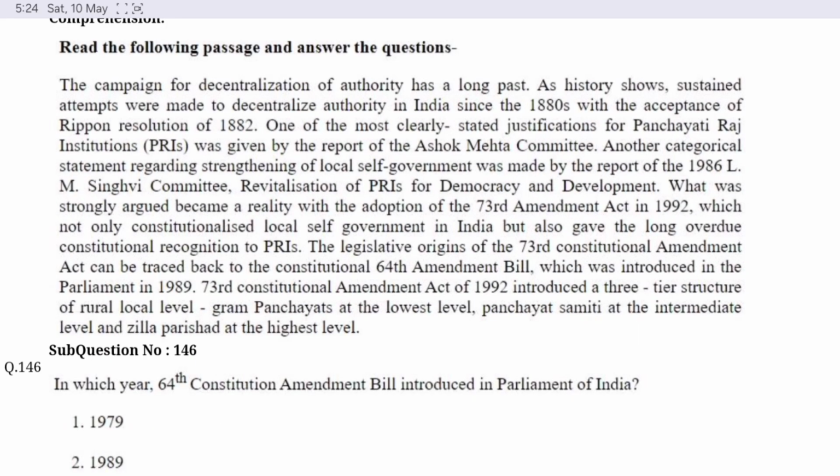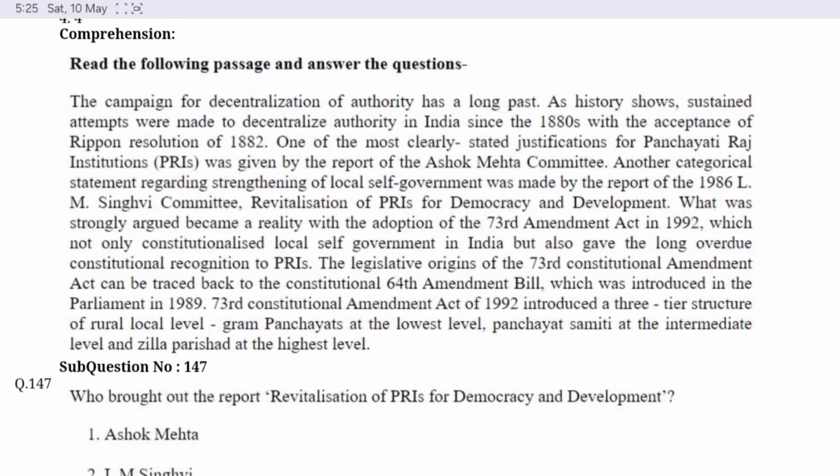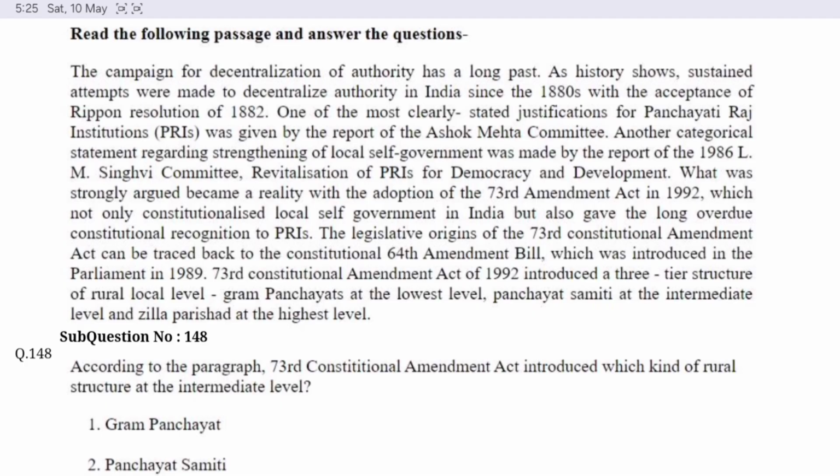Question number 146. In which year was the 64th Constitution Amendment Bill introduced in the Parliament of India? Option B is correct here, 1989. Question number 147. Who brought out the report Revitalization of the PRIs for the Democracy and Development? Option B is correct here, L.M. Singhvi. Question number 148. According to the paragraph, the 73rd Constitutional Amendment Act introduced which kind of rural structure at the intermediate level? Option B is correct here, Panchayat Samiti.